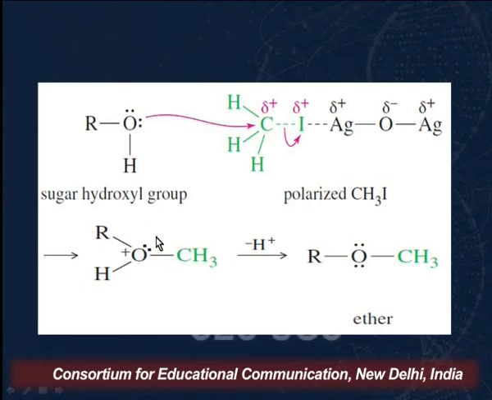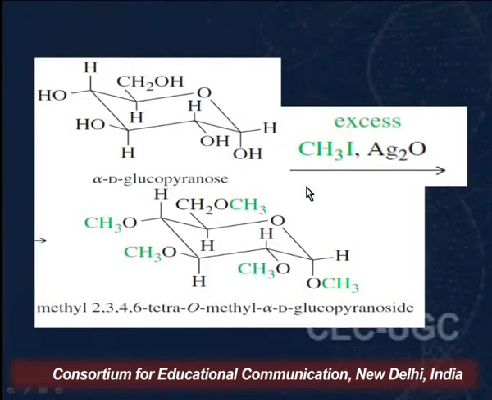So in the last step, we know that oxygen is more electronegative. So what will this oxygen do? It has a positive charge on it, so it will pull the electrons towards itself, as a result of which this hydrogen will be eliminated as a proton, and we will get an ether. So this is the general mechanism for each hydroxyl group when we are converting the sugar molecule into an ether. So this is how you are going to visualize that the reaction will take place.